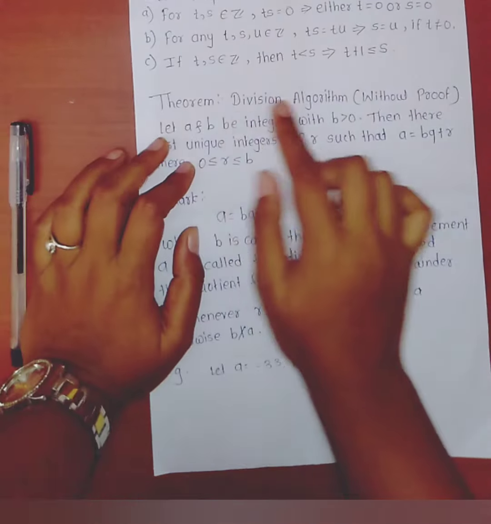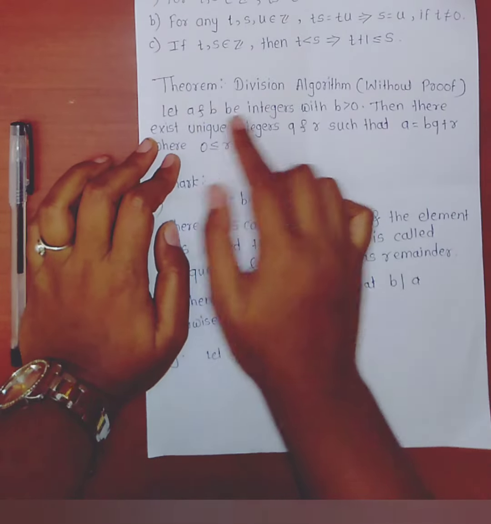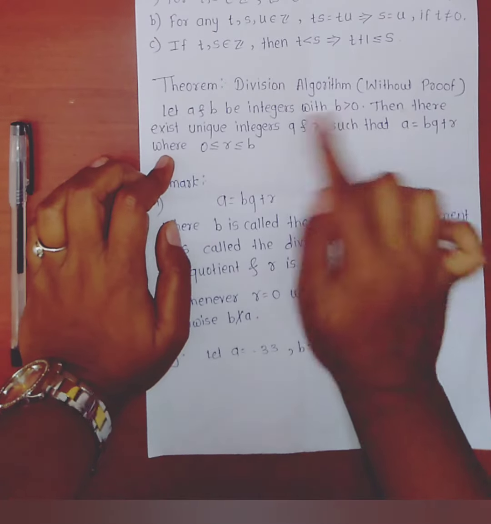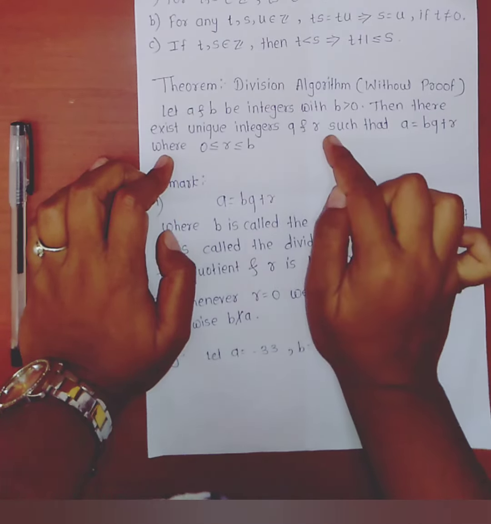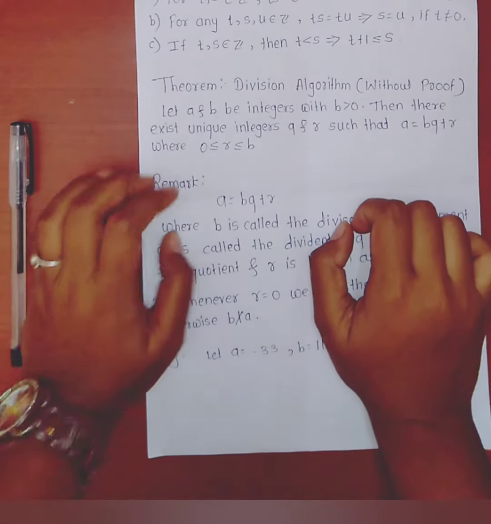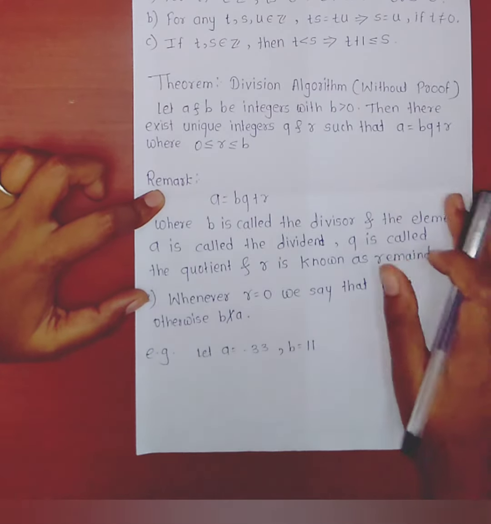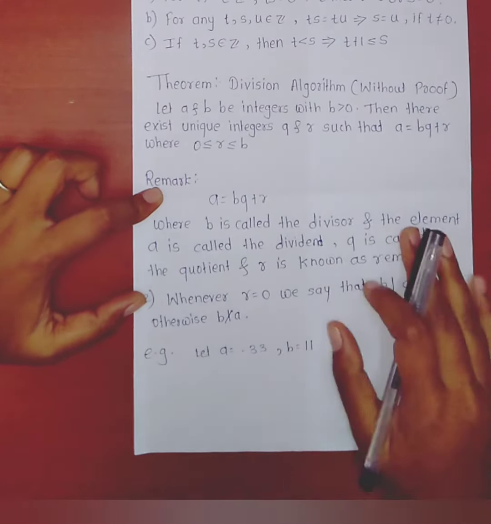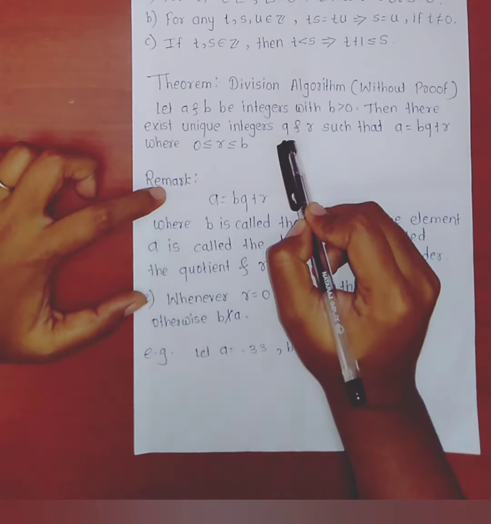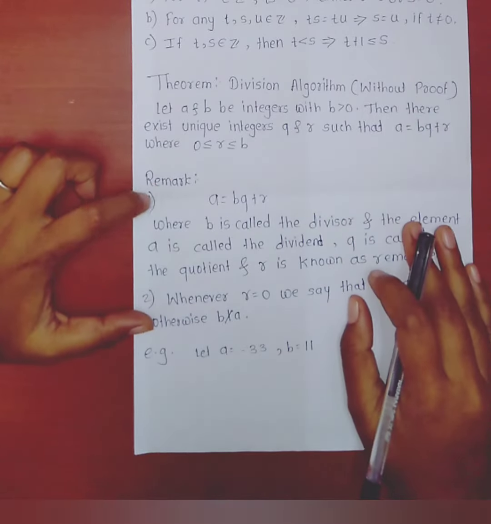Now, theorem, division algorithm, without proof. Let a and b be integers with b greater than 0. Then there exist unique integers q and r such that a equals bq plus r, where 0 less than or equal to r less than b. And this algorithm is useful for further theorems and examples.